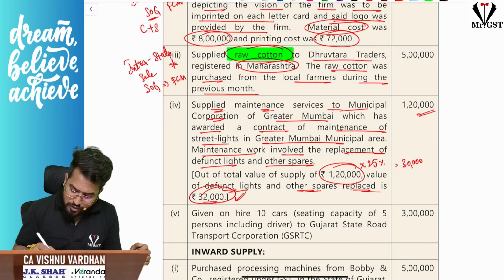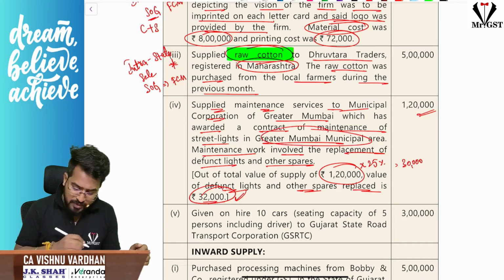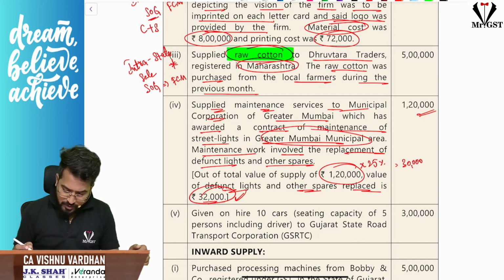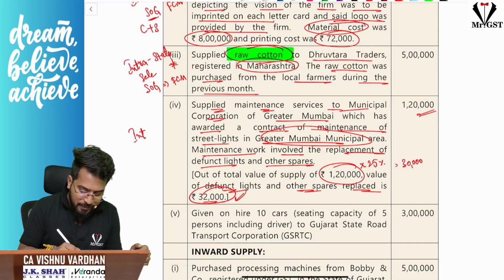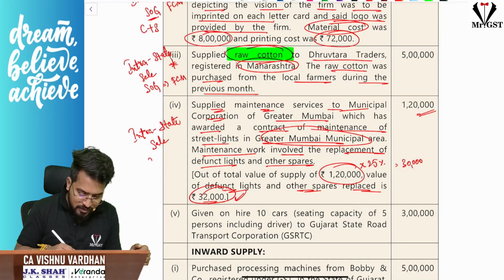So this is regarding the Greater Mumbai municipal area, so Maharashtra only. Even if not explicitly given, Mumbai is in Maharashtra, you should understand. So this is again an intrastate supply of goods and supply of services. CGST plus SGST will come into picture.